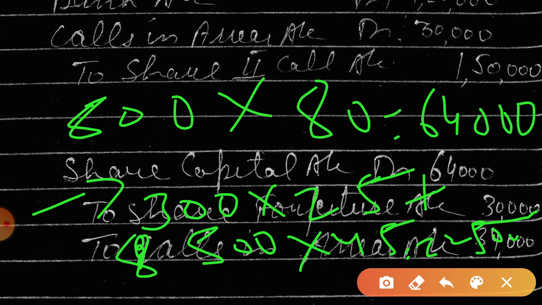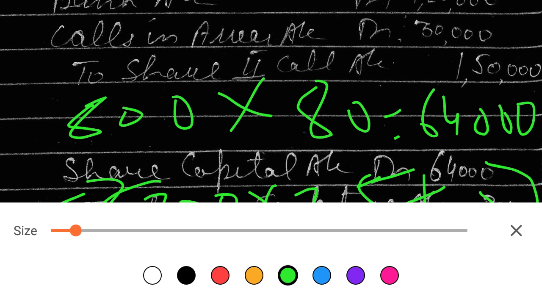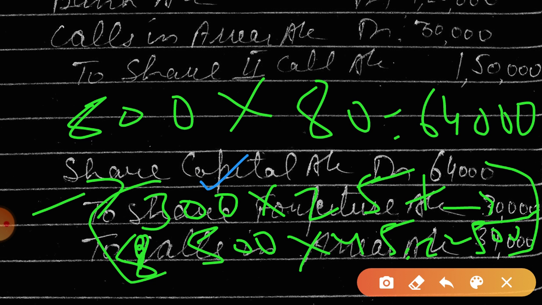22,500 plus 7,500, that is 30,000. This amount, is this clear? This is the amount of share forfeiture. 300 shares will pay 25 rupees and 500 shares will pay 45 rupees. So 500 into 45 is 22,500, and 300 into 25 is 7,500.